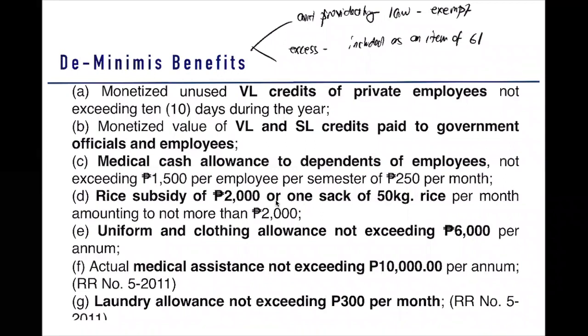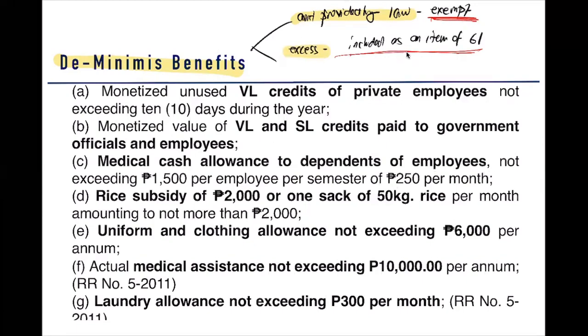Again, here the de minimis benefit, how do we treat it? The amount provided by law, it is considered exempt. Now, the excess will be included as an item of gross income.